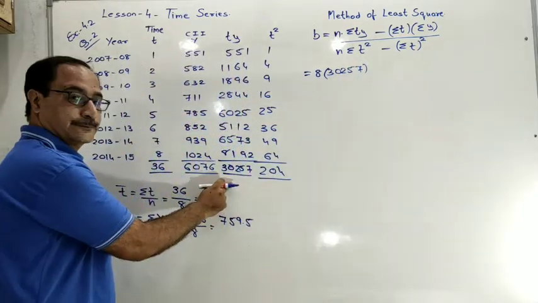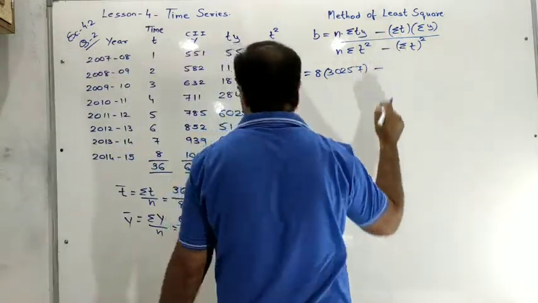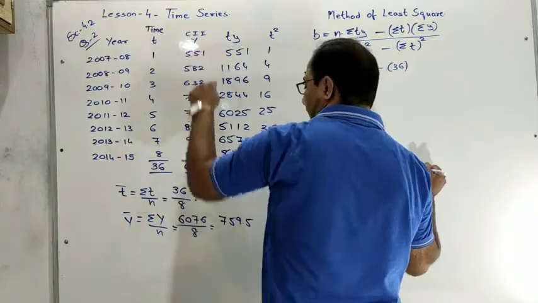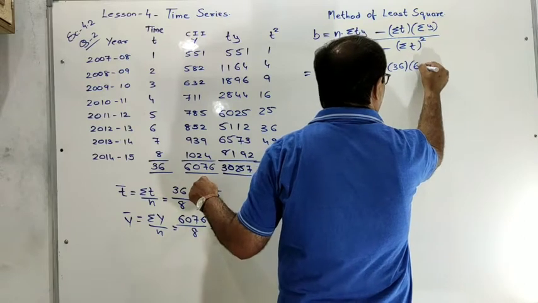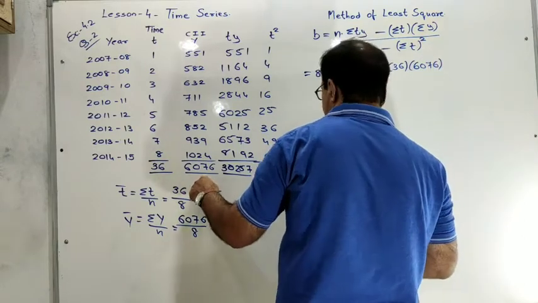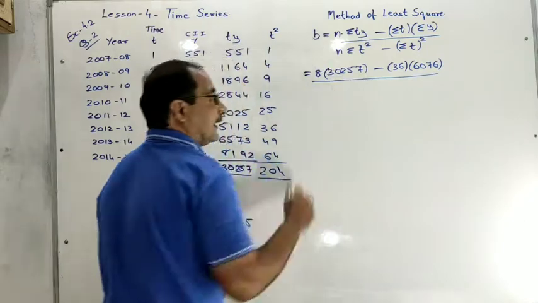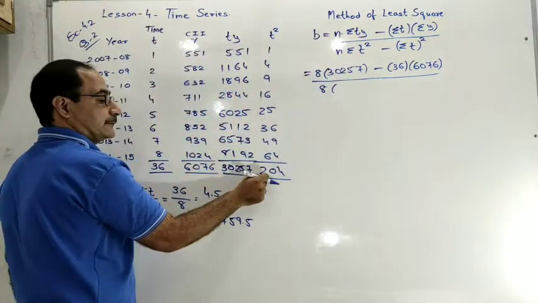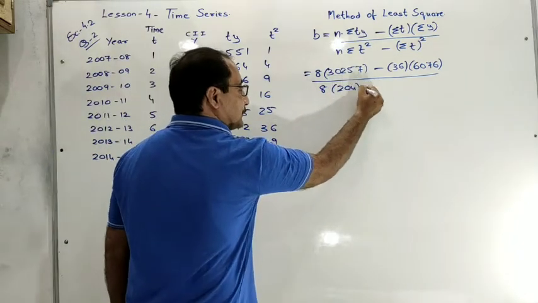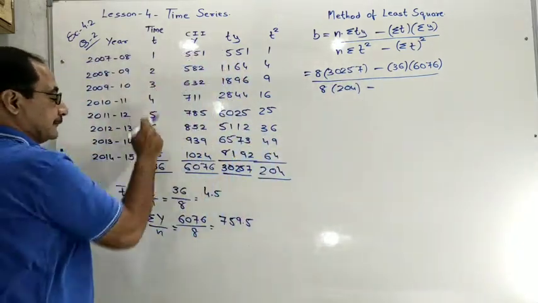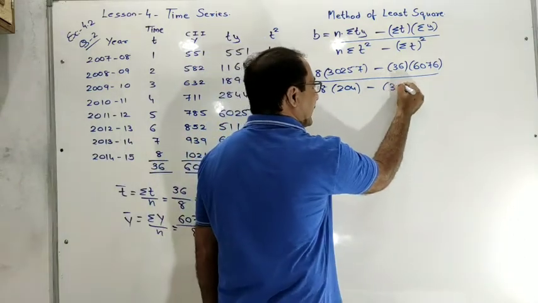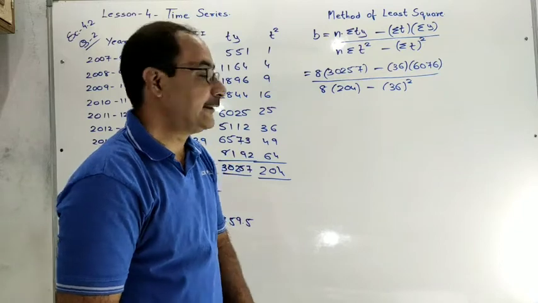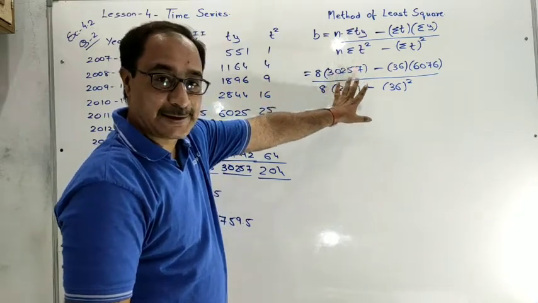30257 minus sigma t. Sigma t is 36. Sigma y is 6076 upon n. Again number of observations 8. Sum of t square 204 minus sigma t 36 whole square. Complete. Okay, now you know how to put up the values.